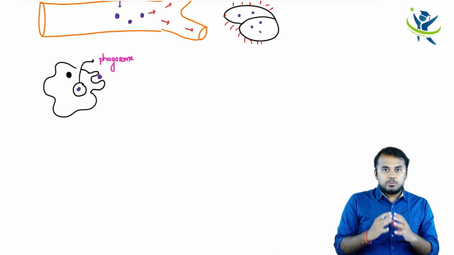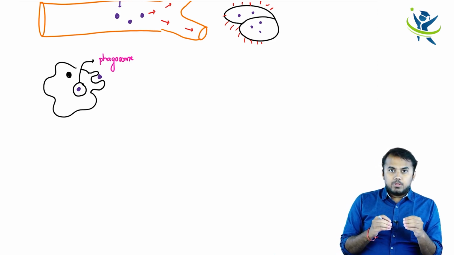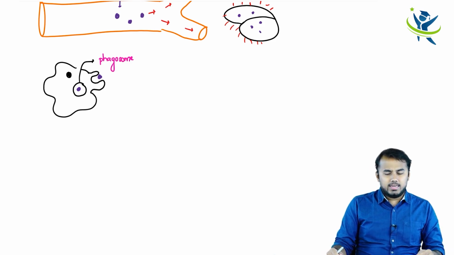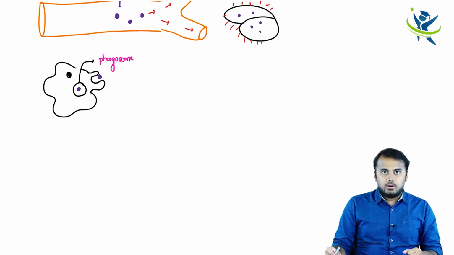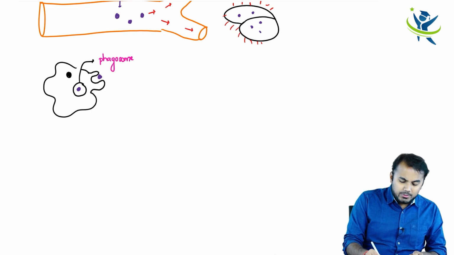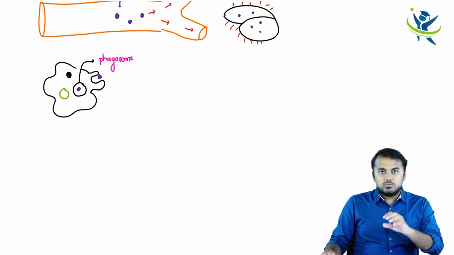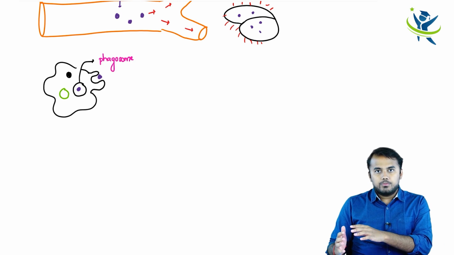Now once a phagosome is formed, guys, what is going to happen is that lysosomes will come. I'm not going into much detail which is not needed exactly, but you have to know the pathophysiology. Now the lysosomes enter into this phagosome, right? Slowly the lysosomes come. Okay, let me draw a simple picture. So these green color things are called the lysosomes. These lysosomes come and fuse with the phagosome and form a phagolysosome, right?